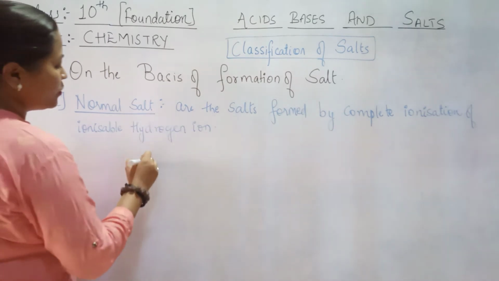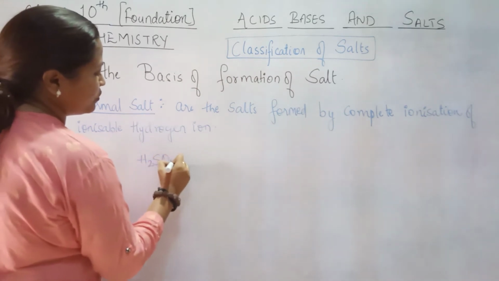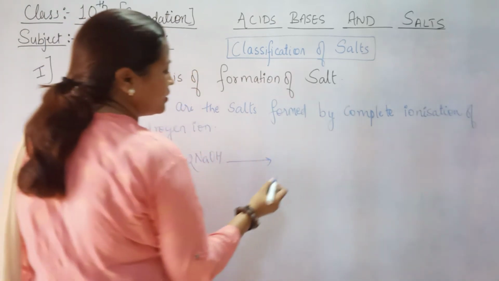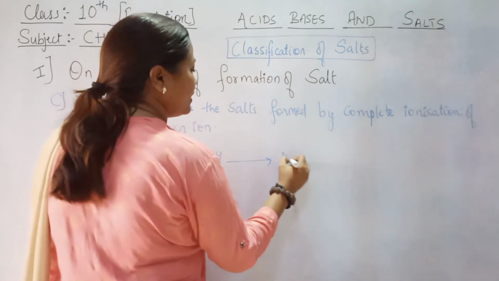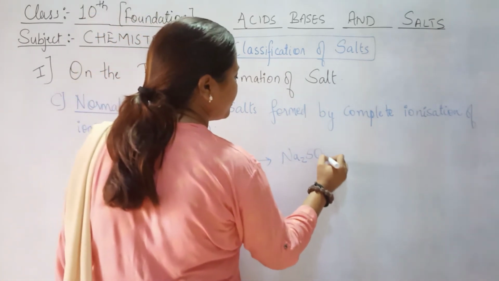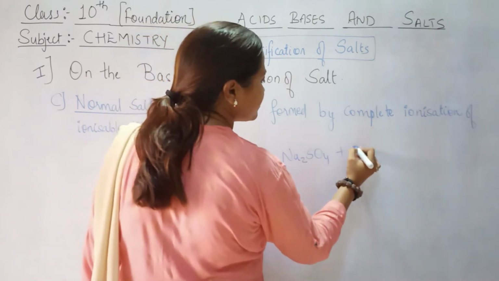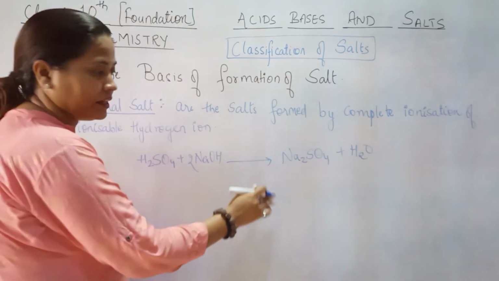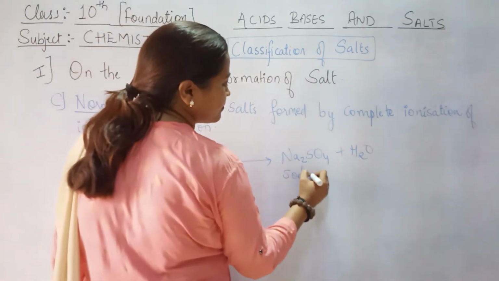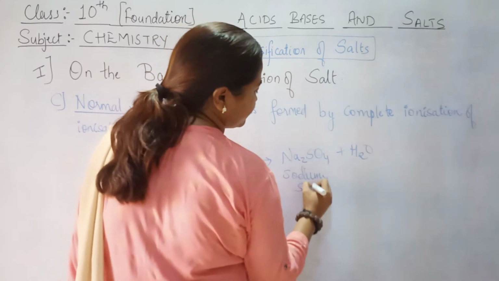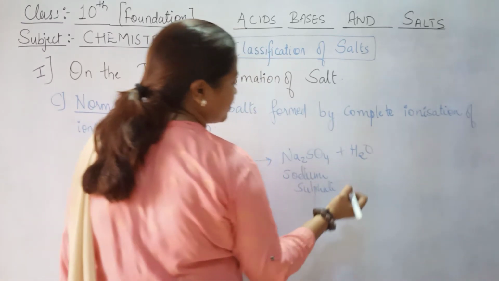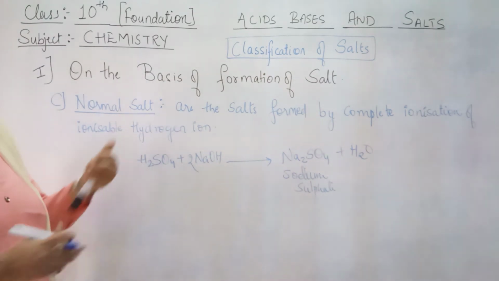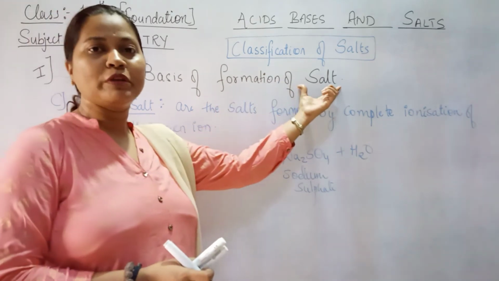For example, when we say H2SO4 plus NaOH and it forms Na2SO4, that is sodium sulfate, it is known as a normal salt. So this is sodium sulfate. Is this clear? So these are the three types of salt on the basis of formation of salt.